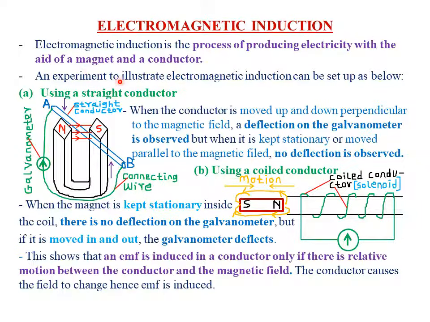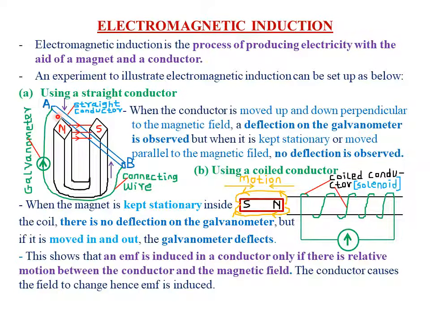Now, an experiment to illustrate electromagnetic induction can be set up as shown below. One, we can use what we call a straight conductor. You can see we have our straight conductor AB. We can also do the same experiment using what we call a coiled conductor. So this is our coiled conductor. Let's start by discussing electromagnetic induction by use of a straight conductor.